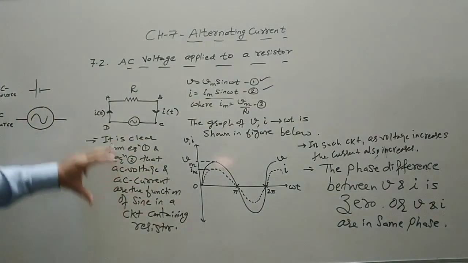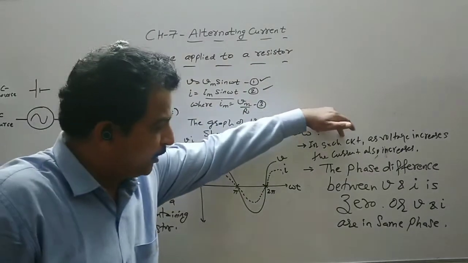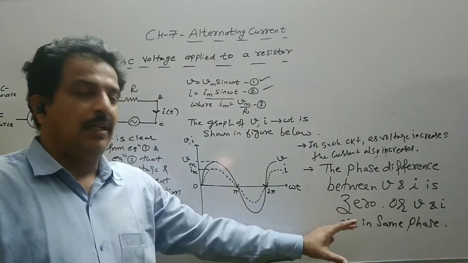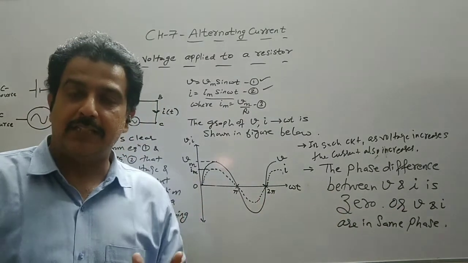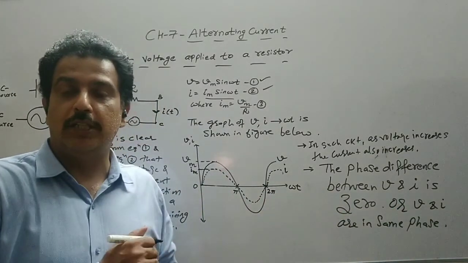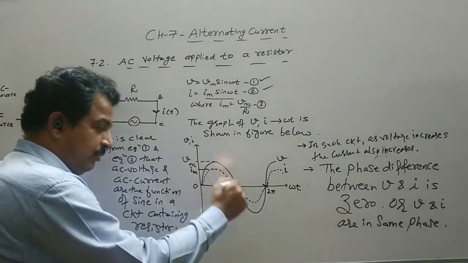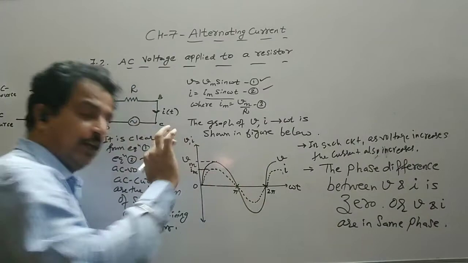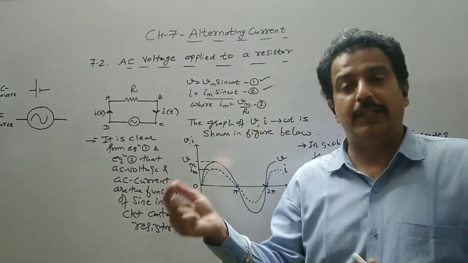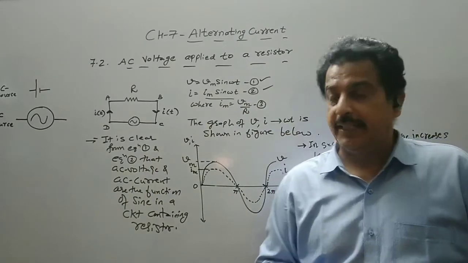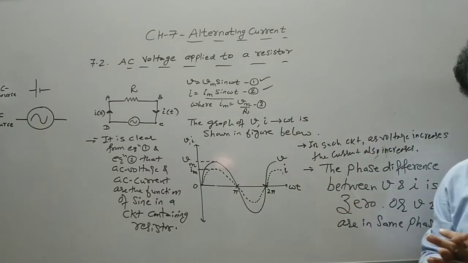Here, same phase means all this. The meaning of this point can be written in one line: V and I are in the same phase. It means as one increases, the other will also increase. As one becomes maximum, the other will also become maximum. If one becomes minimum, the other will also become minimum. There is no phase difference here, unlike in the circuit of a capacitor or inductor, which we will see in the coming lecture. So this is one question.